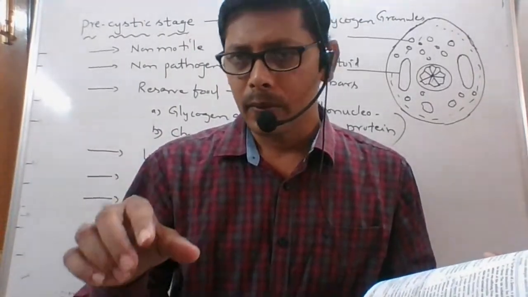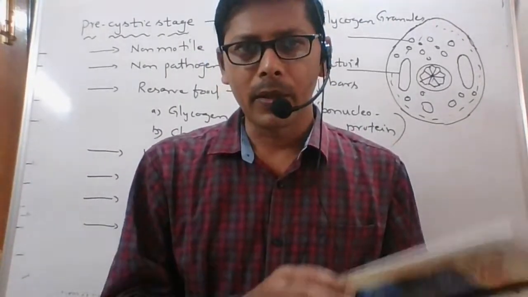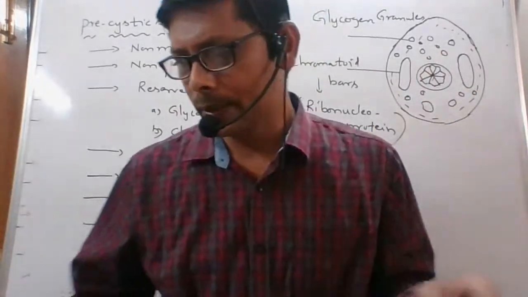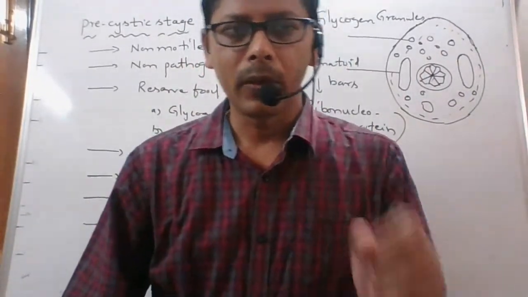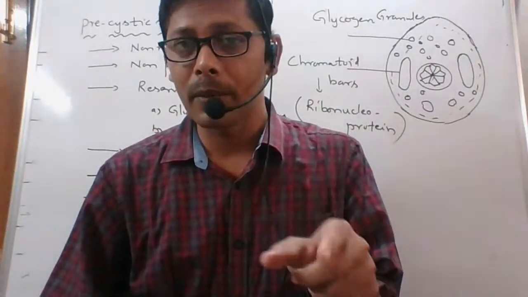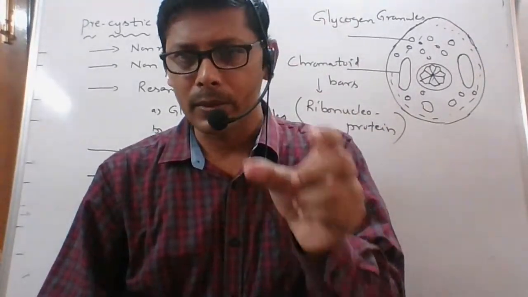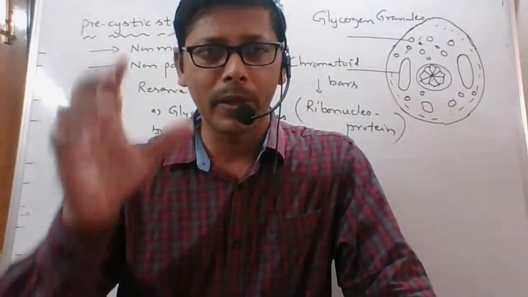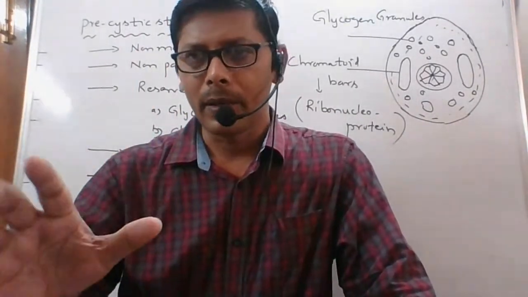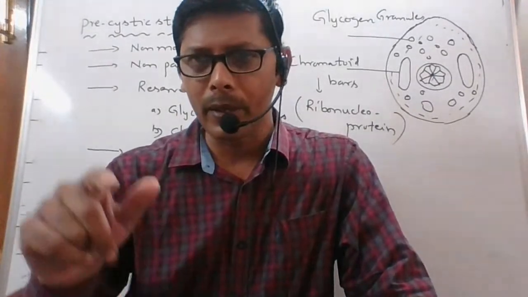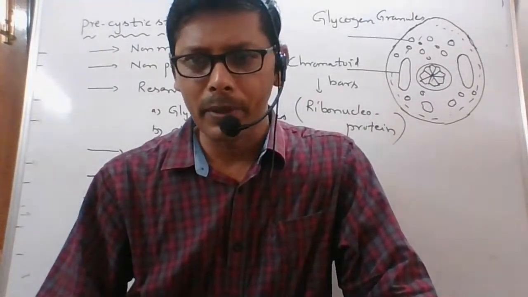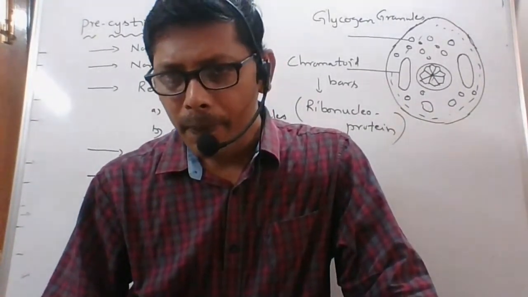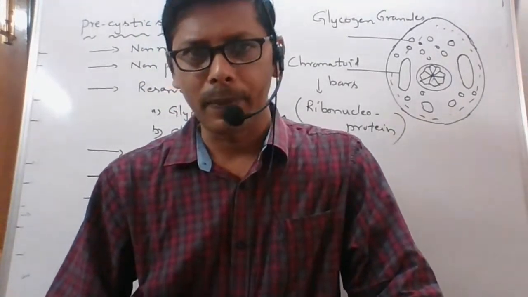Okay, write down this evening. Practice those question answers. One you have to send me: the 4 marks question, structure of trophozoite. You have to prepare and draw a diagram and send it to me. I have provided you with my mobile number there. What is the page number, sir?